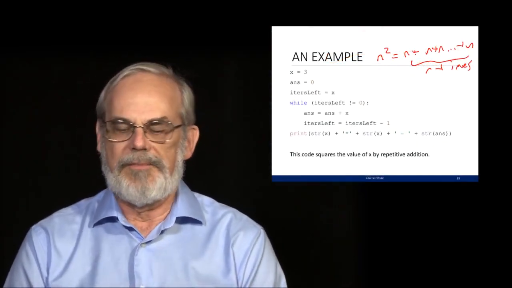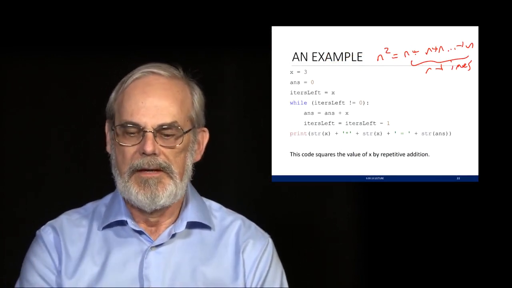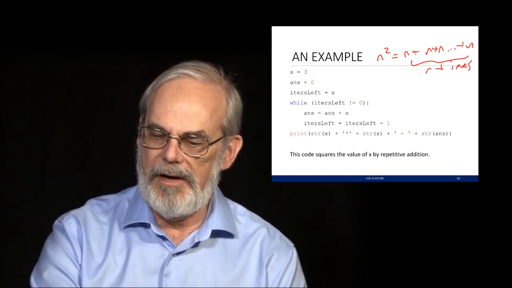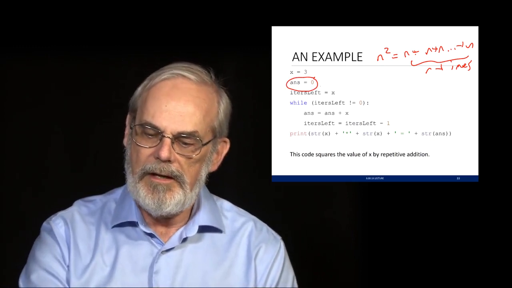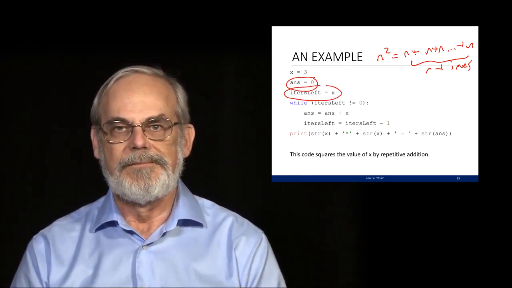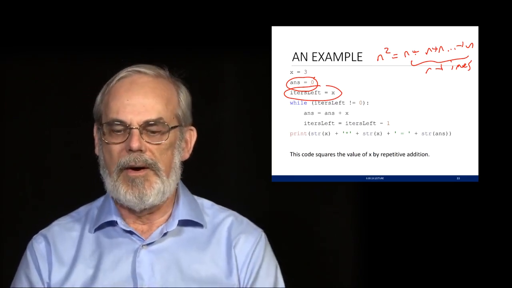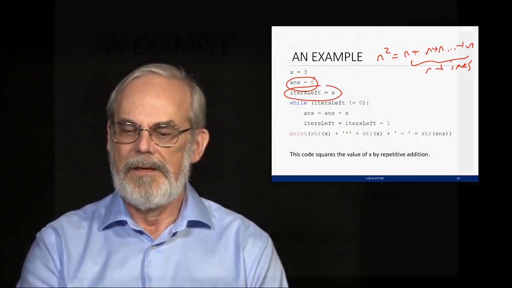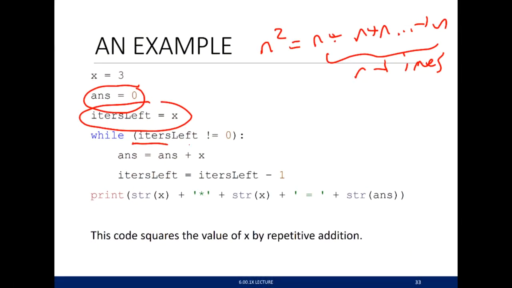I'm going to start off with something that I want to square. In this case, x is equal to 3. I'm going to start off with an initial value for answer. That's going to be where my answer goes. And I'm going to keep track of how many times I need to go through the process. Remember, I said that before about loops, like while loops. I need to set a variable outside. Then I'm going to see, do I have anything left to do? And if I do, if I'm not down to 0, I'm going to increase ans by x. I'm going to decrease the number of steps by 1. And I'm going to go back around the loop. And I'll do that until I'm done.